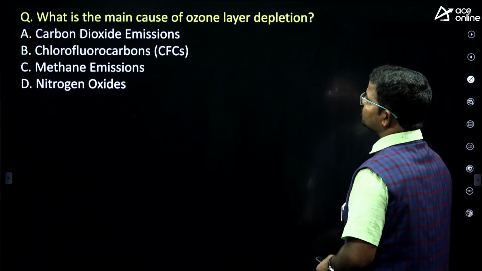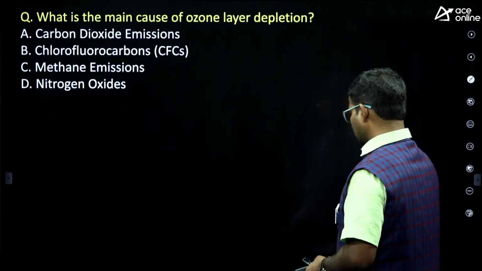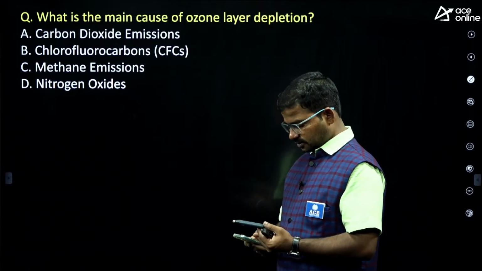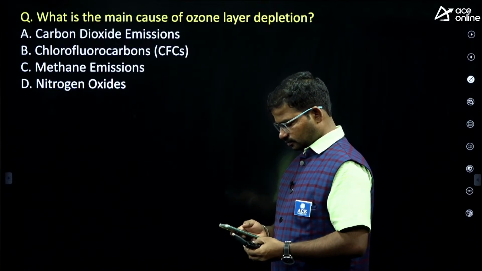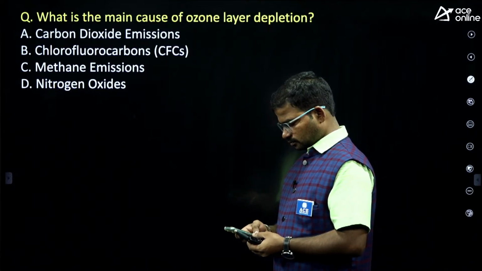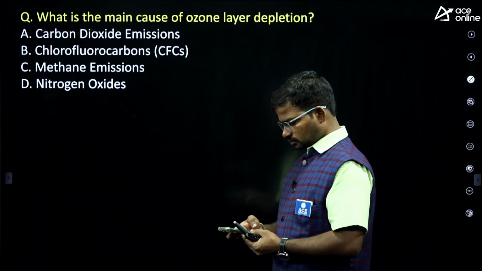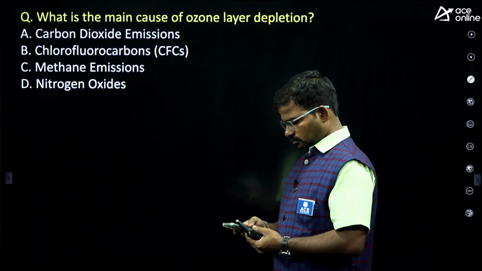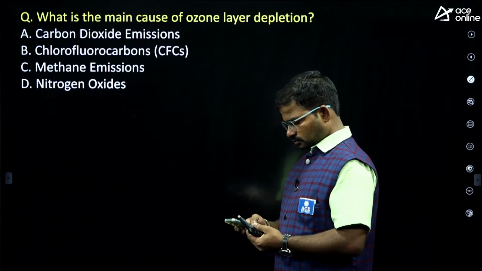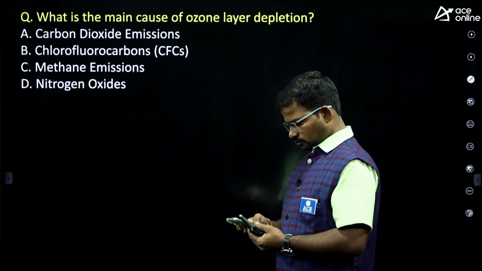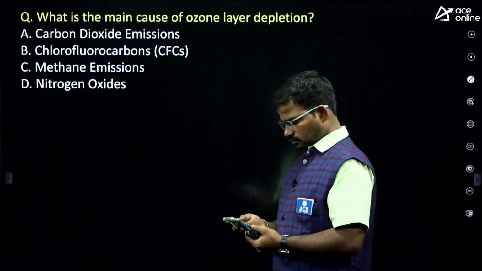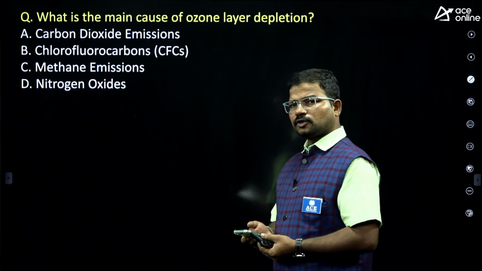What is the main cause of ozone layer depletion? What is the main cause of ozone layer depletion? Yes, anyone? Please respond.